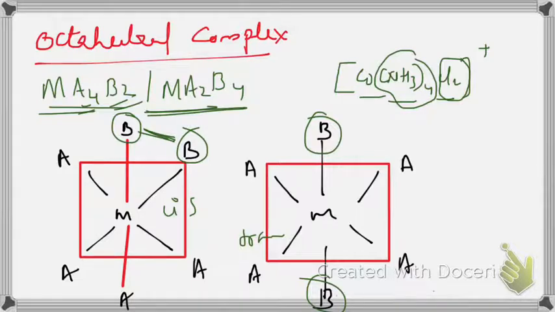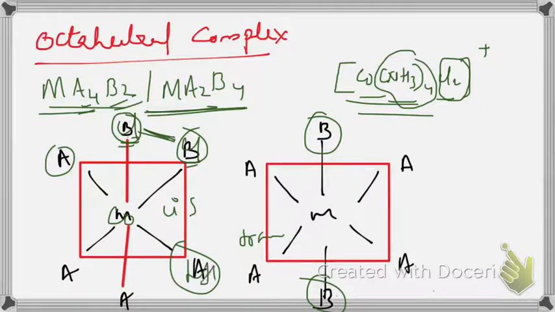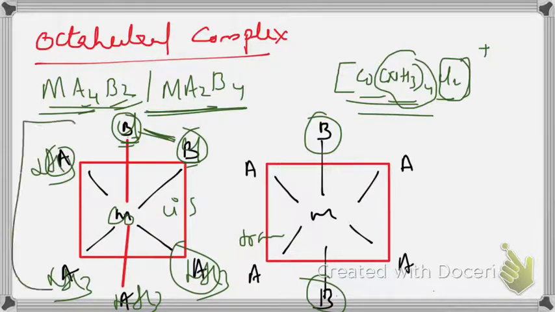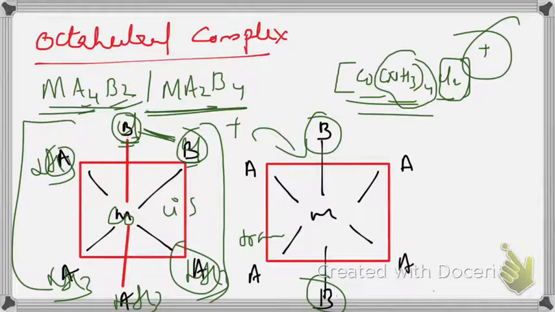If you take A and A opposite, we cannot say it is trans, because naming is based on the ligand having the lesser number. So it is B and B adjacent and it is cis. For this example, we have to put cobalt here, then chlorine and chlorine, ammonia, put the bracket, and the charge should be on the top. Similarly, you have to draw the trans isomer also for this complex. While writing the notes, you complete this also.